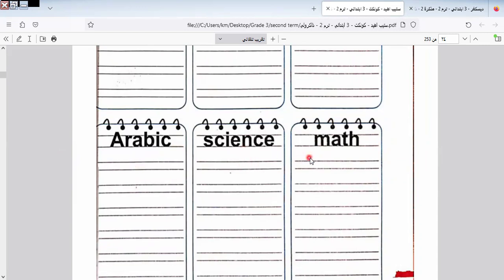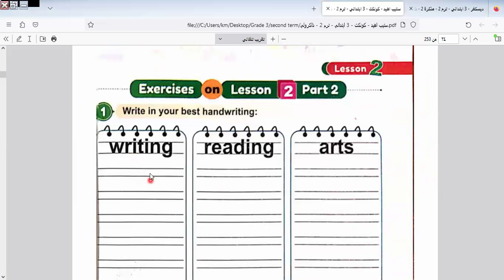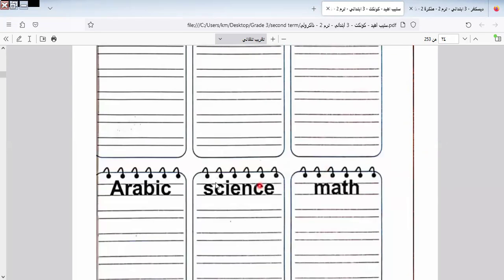Repeat after me: writing, reading, arts, Arabic, science, math.